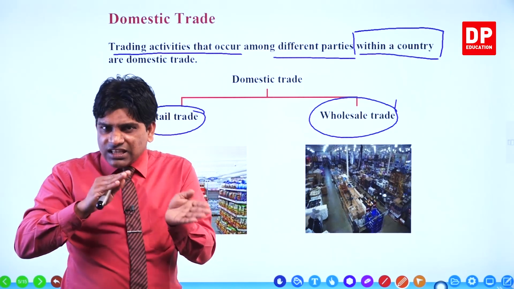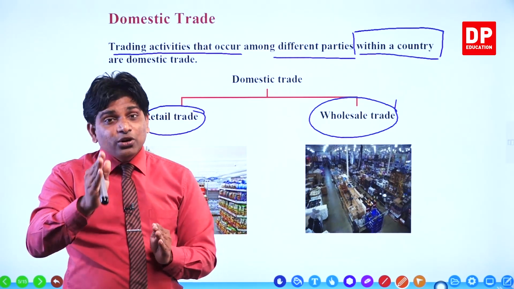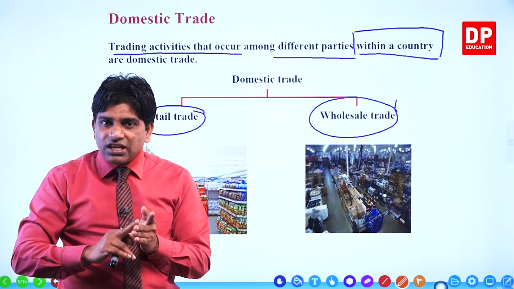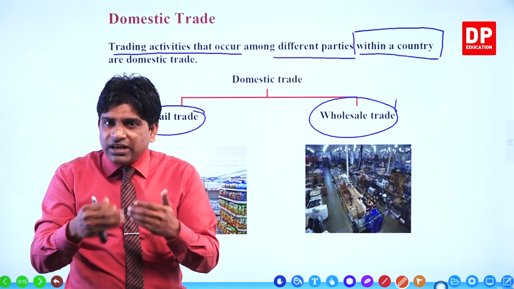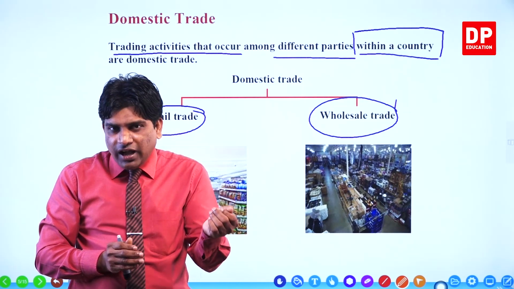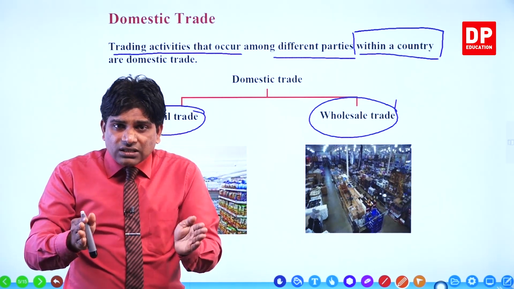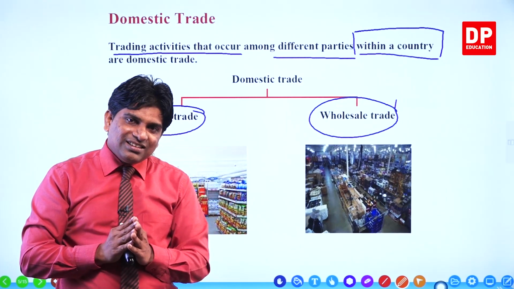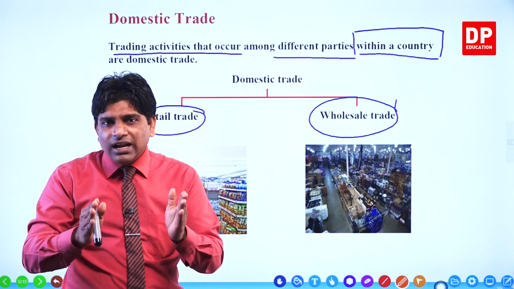Now I change the same example. You purchase a lot of cement, sand, steel and other building materials from the hardware store to construct a house and resell it.